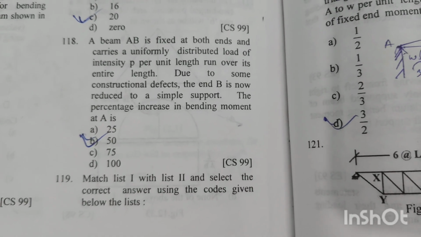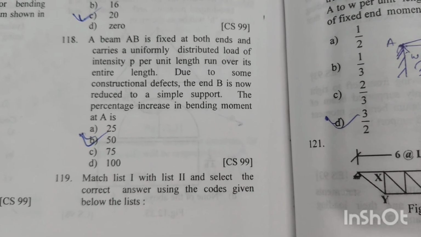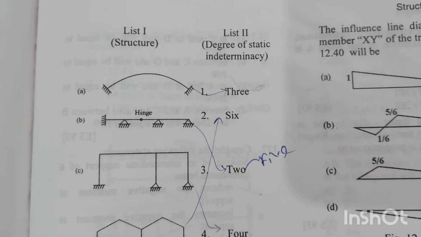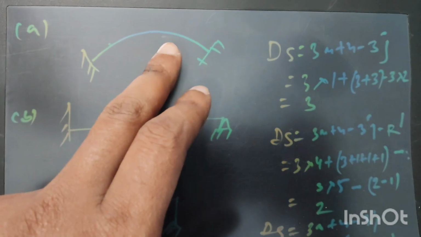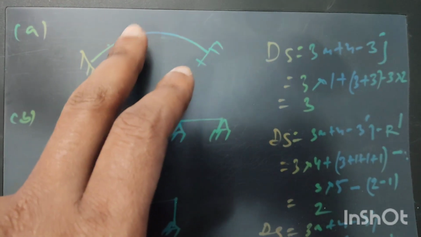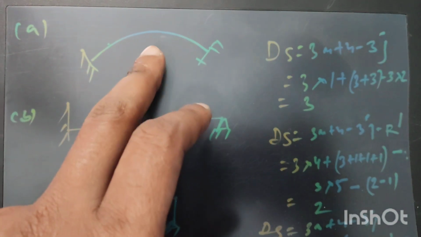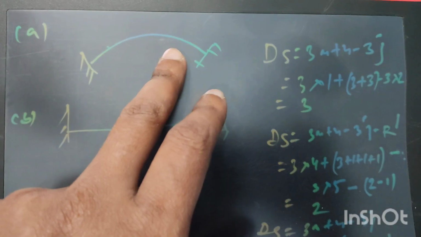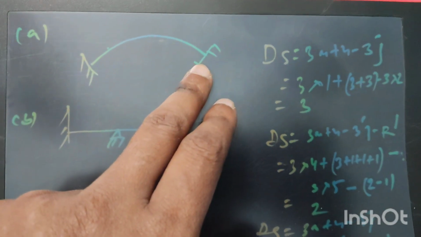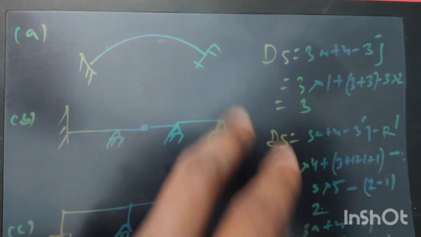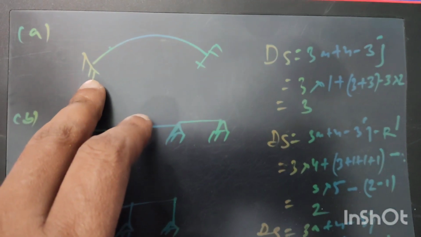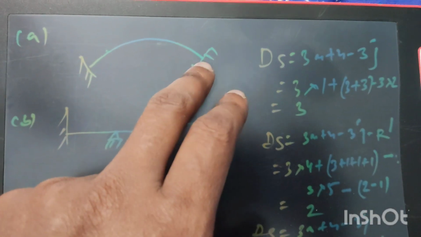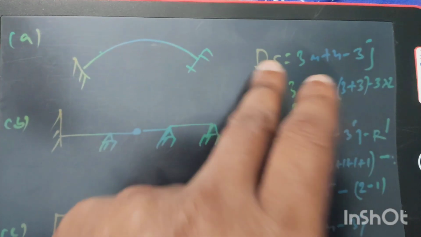Question number 119. Match list 1 with list 2 and select the correct answer using the codes given below. In list 1 the structures are given, and in list 2 the degree of static indeterminacy value is given. For this plane frame, the formula for degree of static indeterminacy will be 3m plus r minus 3j. M is the number of members, r is the number of reaction components at each end, and j is the number of joints. So m will be equal to 1, r, the reaction components, will be 3 at this end and 3 at this end, and the number of joints will be 2. The 3 reaction components at this end will be 1 vertical reaction, 1 horizontal reaction, and 1 moment. And also there will be 3 reaction components at this end. So after putting all the values in this equation, ds will be equal to 3.